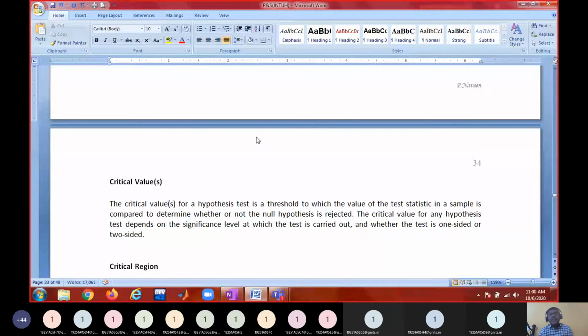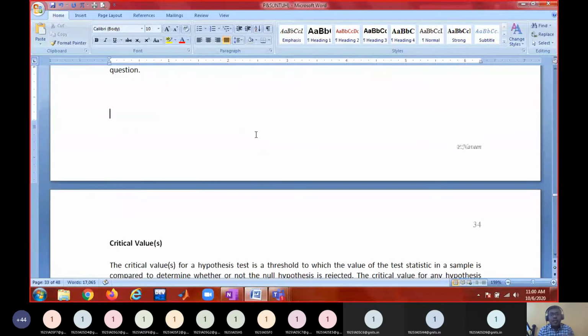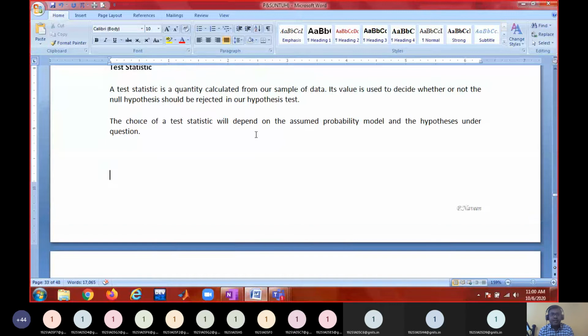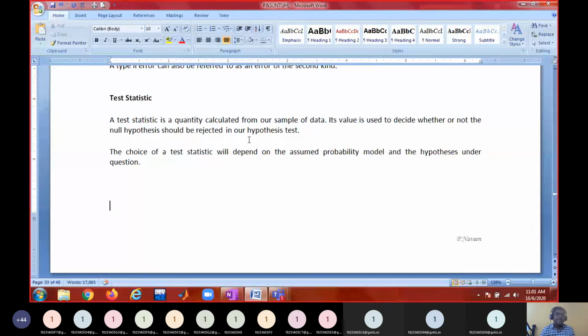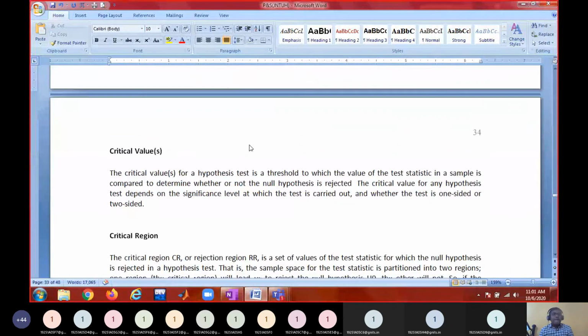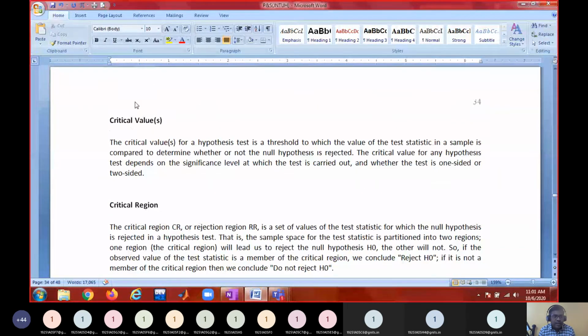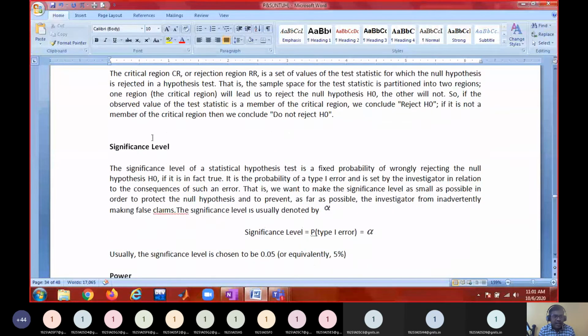Our present discussion is only on large sampling. Small sampling theory I will discuss afterwards. First of all, we need to complete the large sampling theory. That means all the distributions we are going to approximate with normal distributions only. And I'll come to critical values, critical region, and so on.